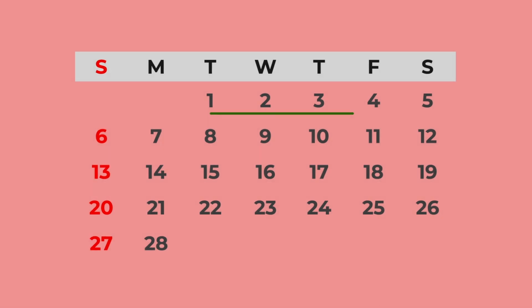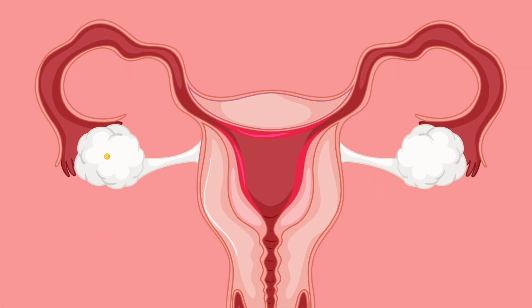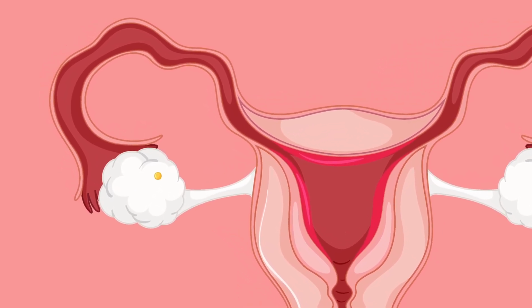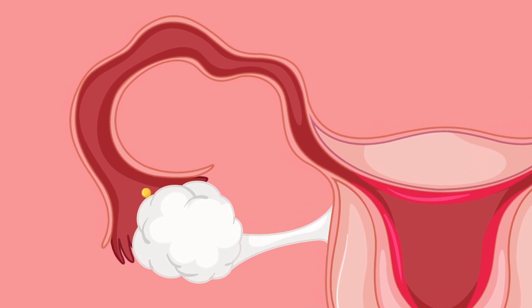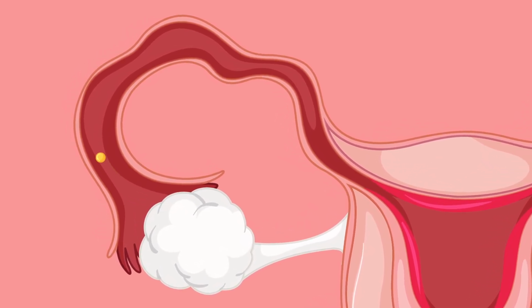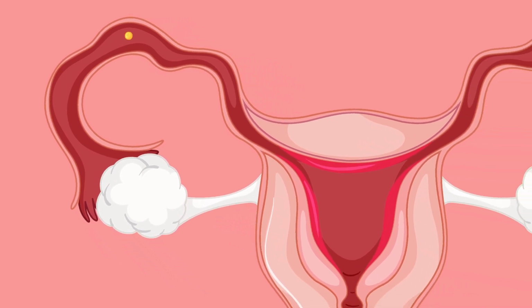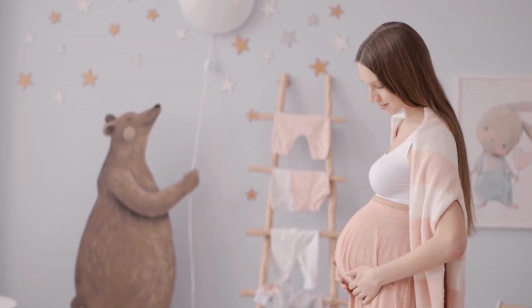Around the 14th to 15th day of the menstrual cycle, a mature egg is released from one of the ovaries in a process called ovulation. This egg then travels through the fallopian tube. The entire sequence is termed ovulation. The released egg has a brief lifespan of approximately 24 hours within the female reproductive system. This limited time frame is crucial for the potential of a woman's pregnancy.